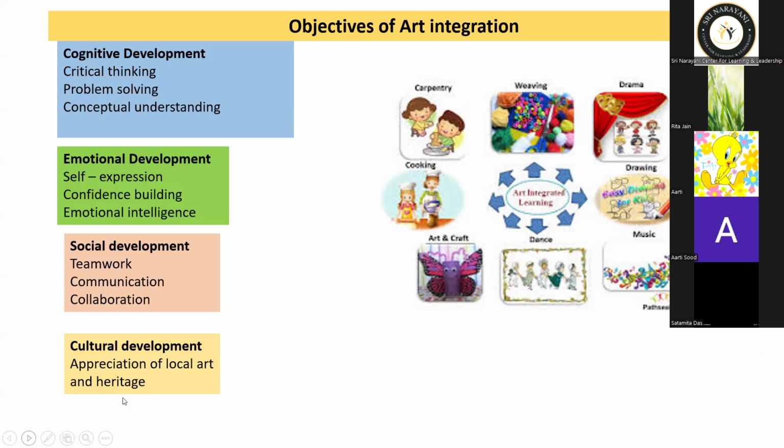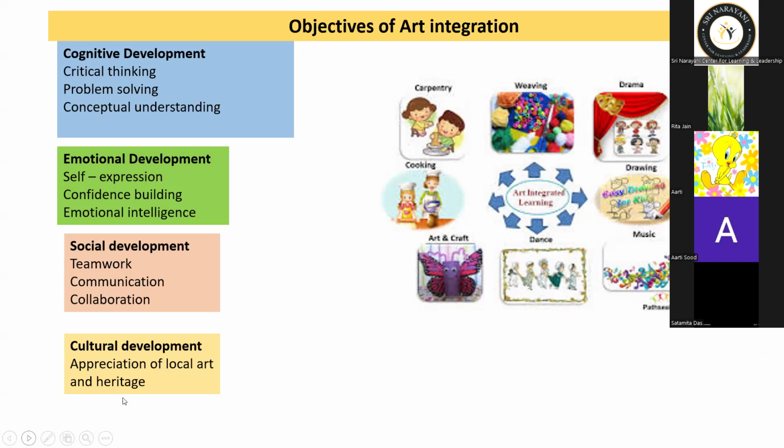When we go through these critical thinking and problem solving methods, we get a good understanding of the subjects. The next objective is emotional development, where the child has the ability of self-expression, confidence building, and emotional intelligence.